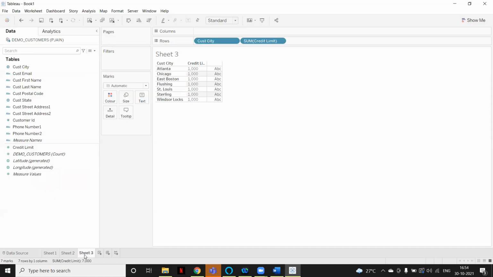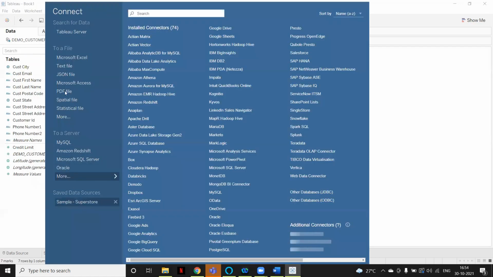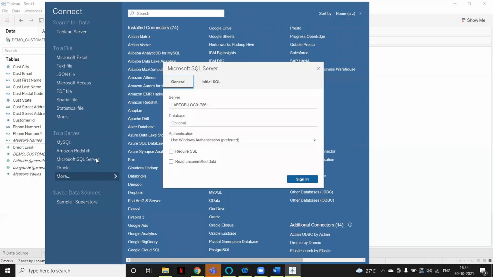If you want to add some more connections, just click on the data, new data source. So if you want to add Microsoft Excel or SQL Server, just click on SQL Server. It will ask you to mention the server details and all. These things will be given by the backend team. If you have already worked in Power BI, you also have to make the connection there. Yes, so you need the server name and all. So just make a connection.